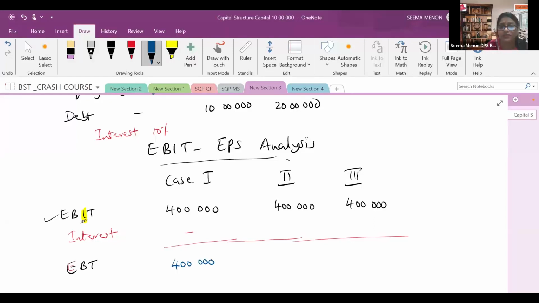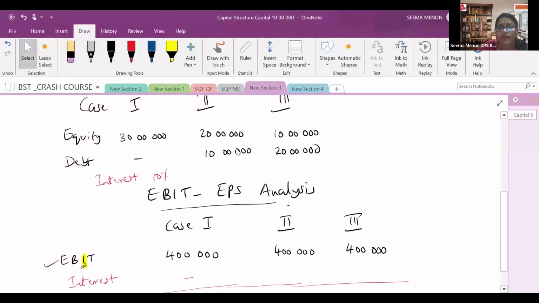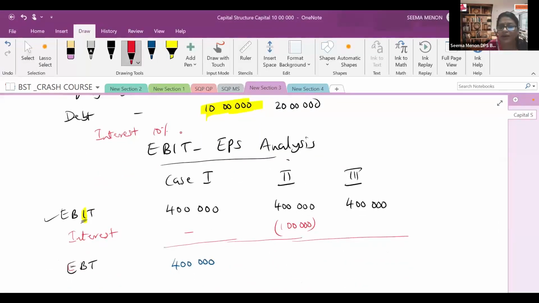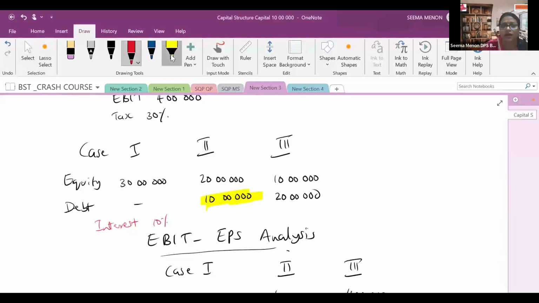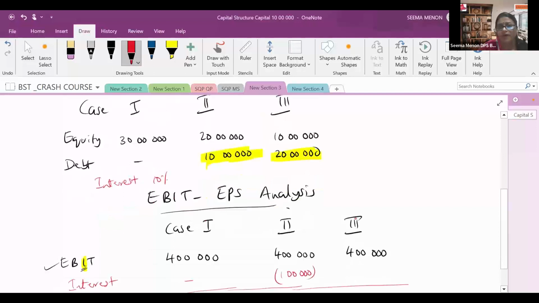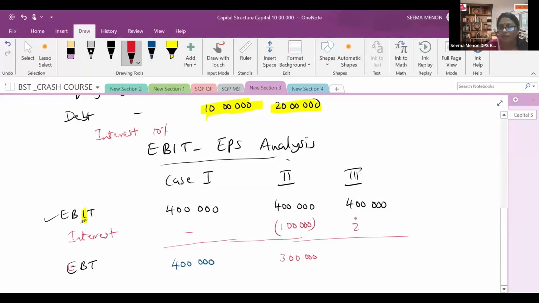Now coming to the second case, the debt taken is 10 lakh rupees. On this 10 lakh rupees, 10% interest means 10 lakh into 10%. You solve it, you will get 1 lakh rupee interest. So we just subtract that. Once we subtract, we get 3 lakh rupees as earning before tax. The same way, in case number 3, our debt is 20 lakh, so interest at 10% will become 2 lakh. Once you subtract, you get 2 lakh rupees as the earning before tax.